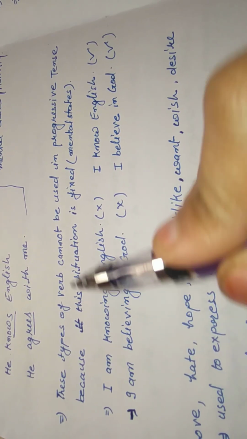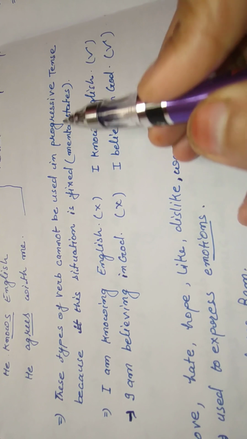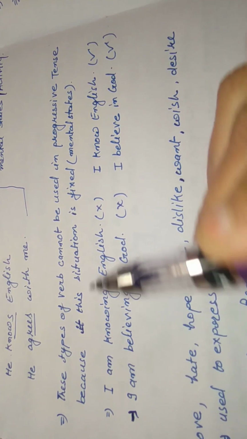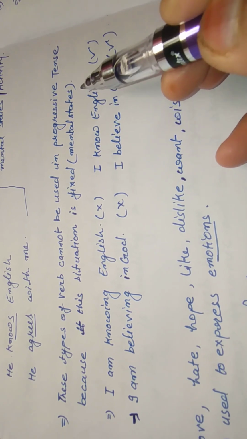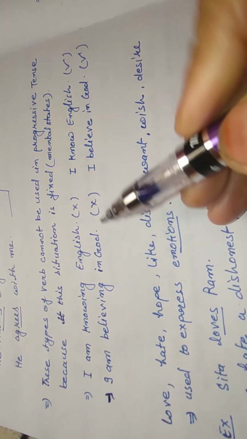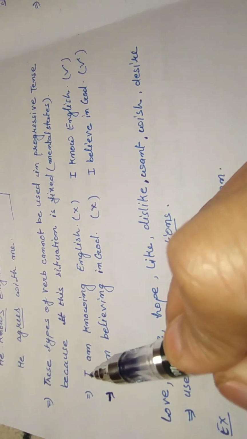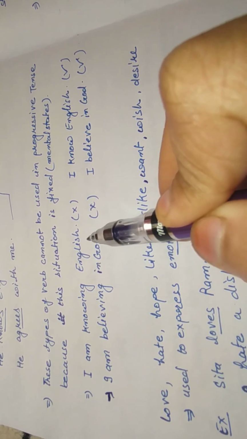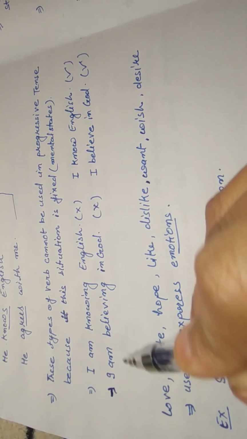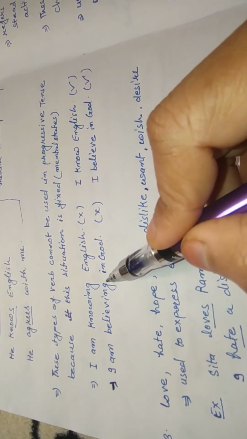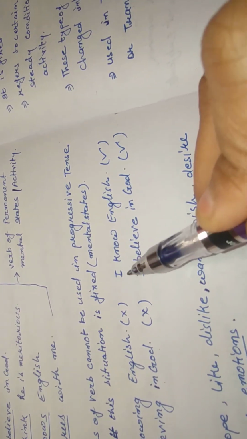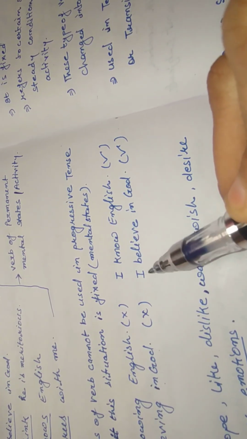These types of verb cannot be used in the progressive tense because they are used as fixed or mental states. Let us understand. I am knowing English. I am believing in God. These sentences are wrong. Always say, I know English or I believe in God.